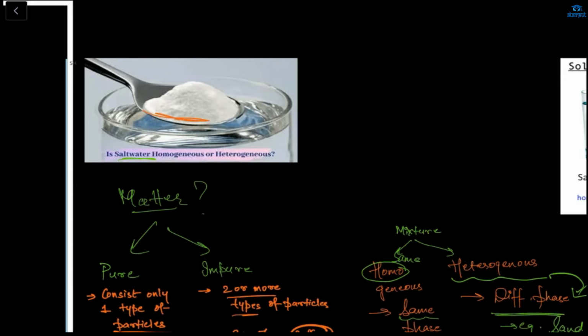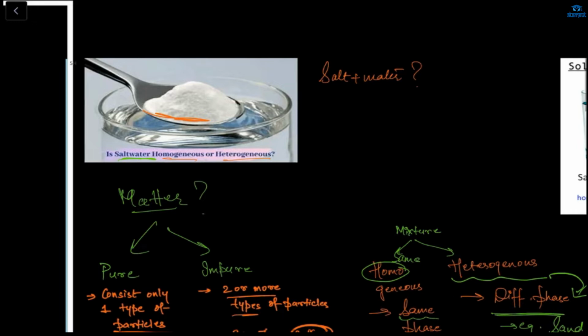Arham, tell me, if salt is dissolving in water, will it be homo or hetero? Okay. And Advika, will it be homo or hetero? Advika, are you there or not? Hello? Will it be homogeneous or heterogeneous if we dissolve the salt in water? Ma'am, it will be homogeneous. Why homo? Ma'am, because the particles find space between the particles of the water and settle evenly, and even if you try measuring it, the amount of salt will be equal to the amount of water. And it will be in one phase only. Yes, ma'am. That's why we call salt water a homo.